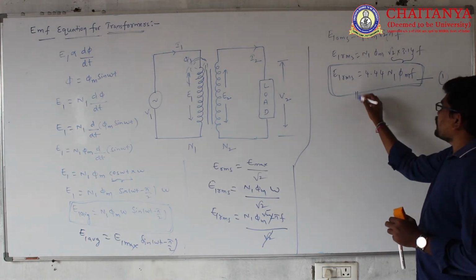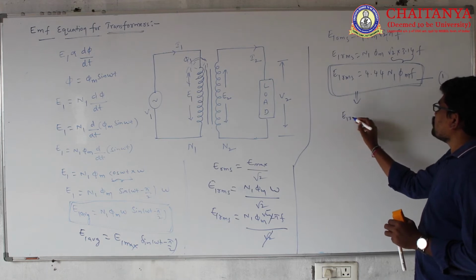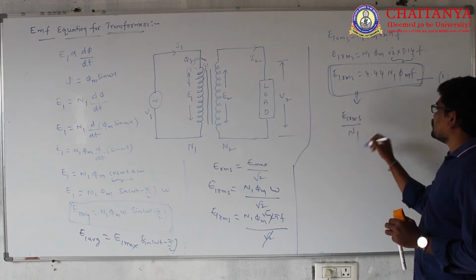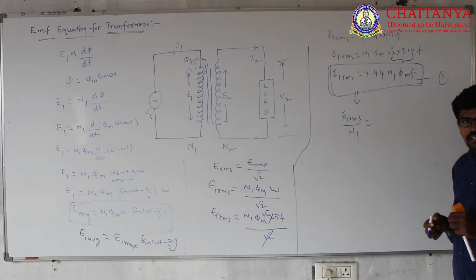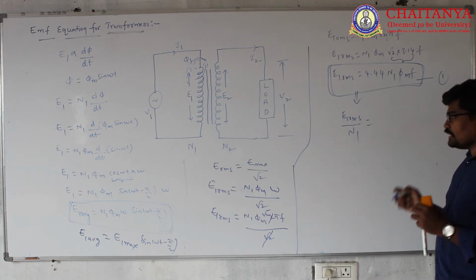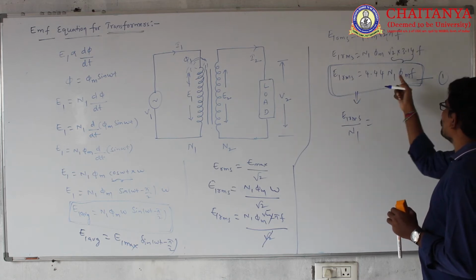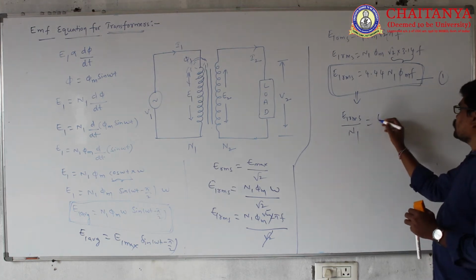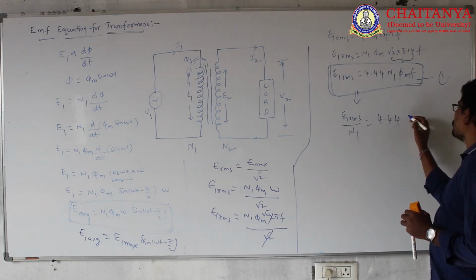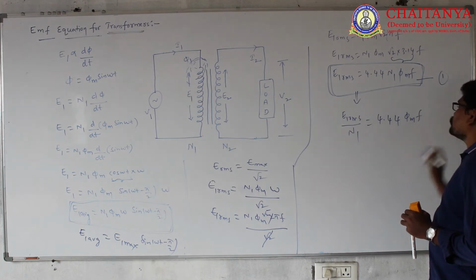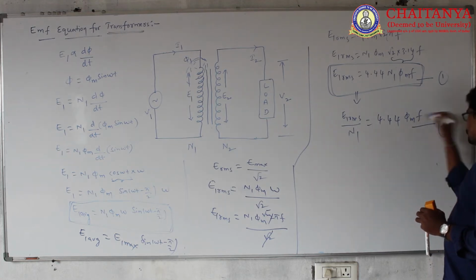From this equation, I am writing the EMF induced per turn in the transformer winding. EMF induced per turn in the transformer, E1 RMS by N1, is 4.44 phi m f. I am taking this equation as A.